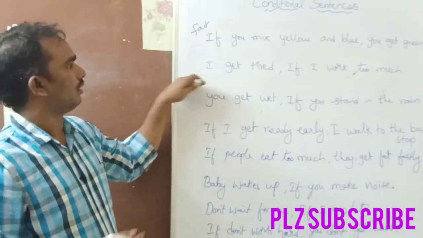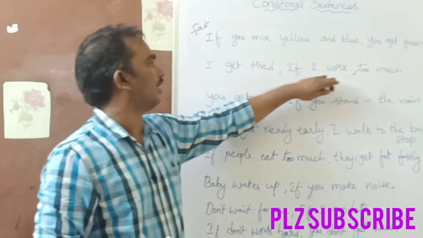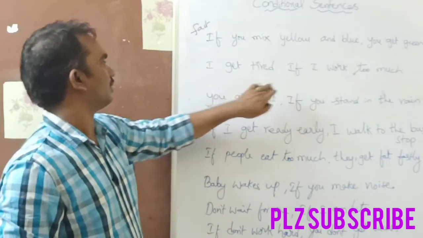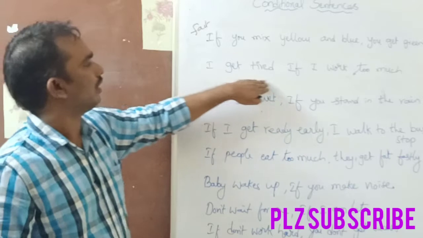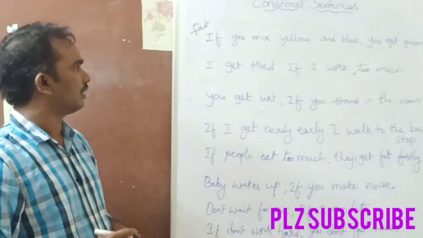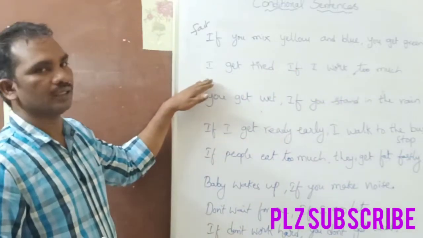Next, I get tired if I work too much. Look here, I reversed it. I get tired if I work too much. So the if clause is here and the main clause is here.